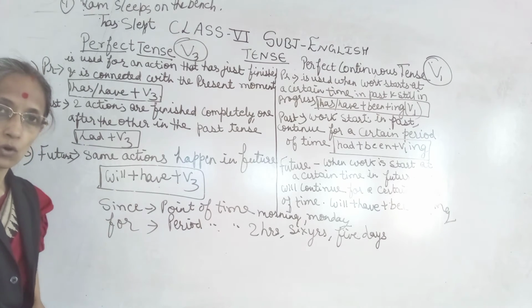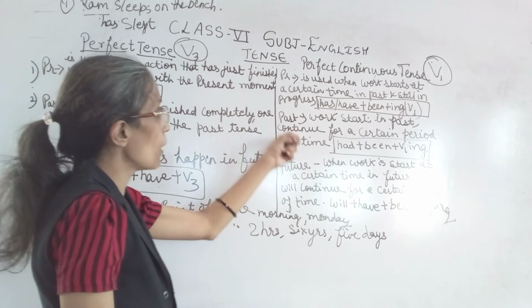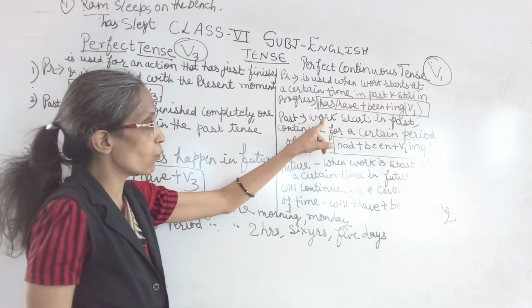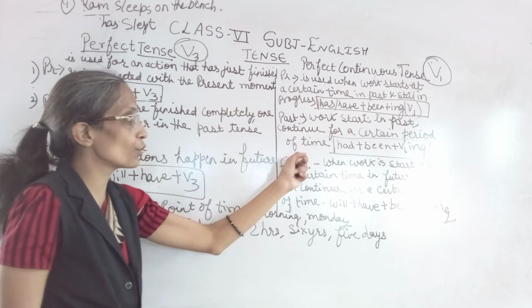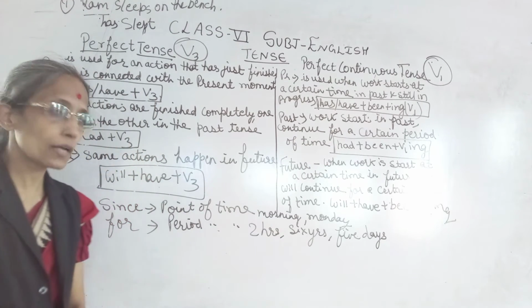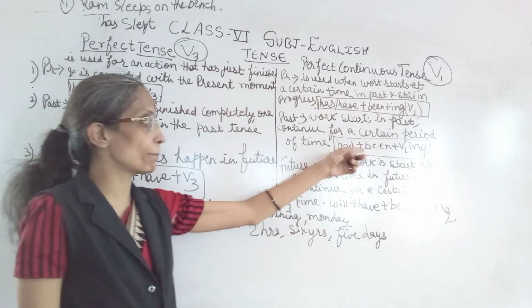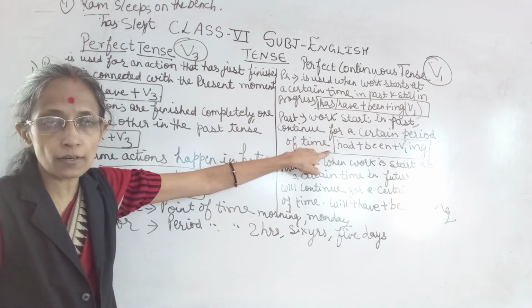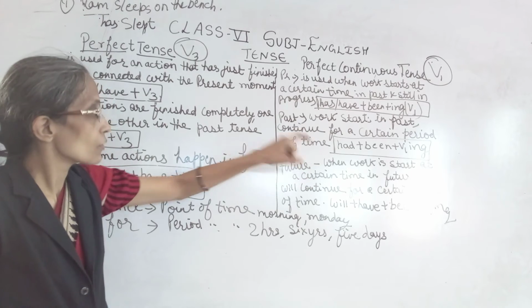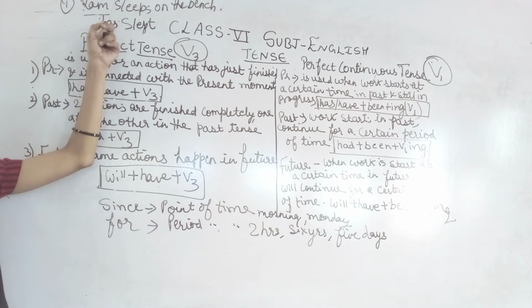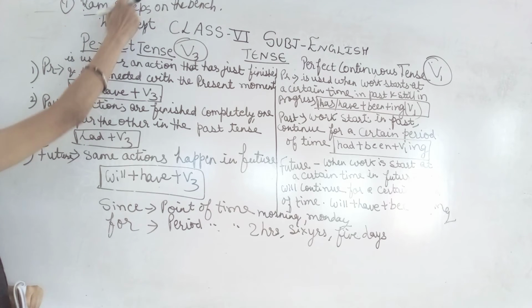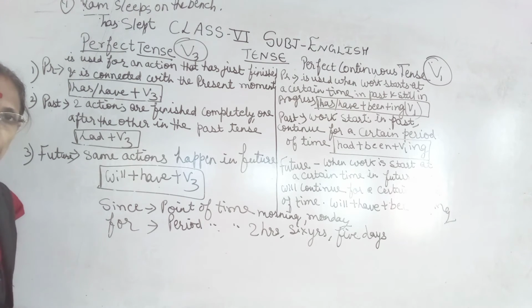Okay. Now past. Past perfect continuous is used when work starts in past and continue for a certain period of time. Your formula is had been plus V1 ing. Here it is has, you have to use here had. Okay. Now change this sentence into past perfect continuous. Ram had been sleeping on the bench.